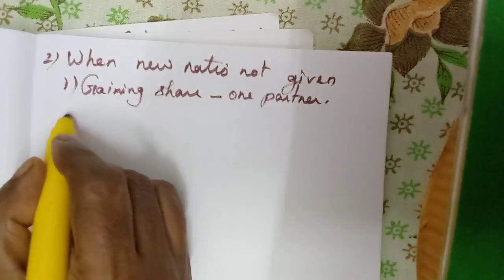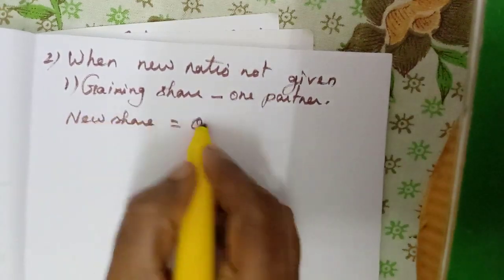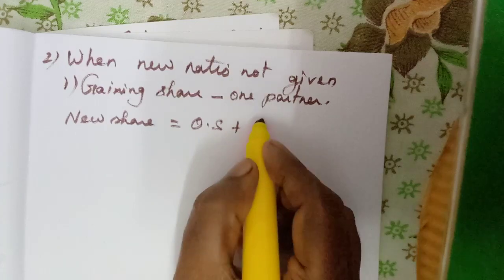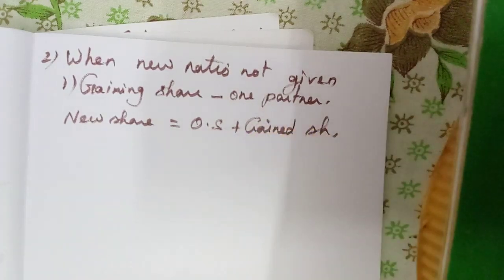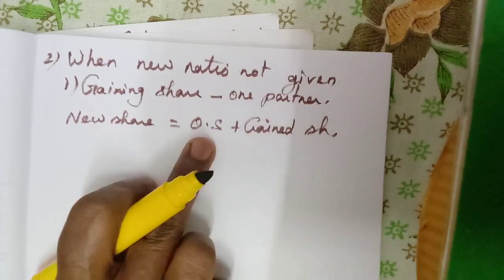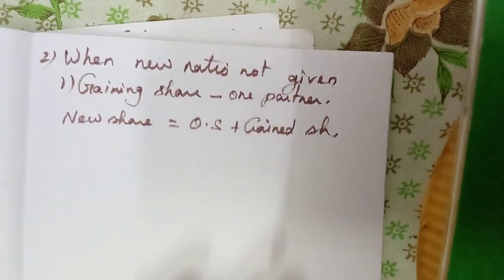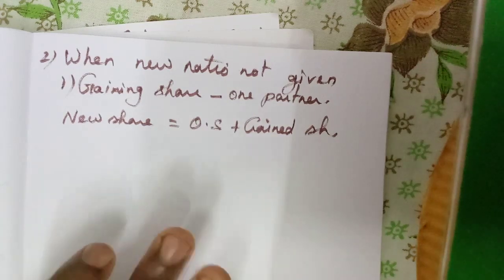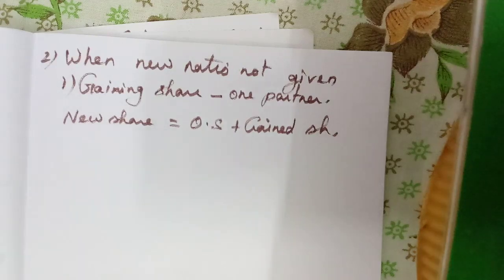So new share means what? How to calculate new share? Old share plus gained share. What he is getting, we add along with the old share, and he will get the new share. The other partner is not gaining anything, so the same will be his new share. Shall we see the illustration? Eighth illustration.